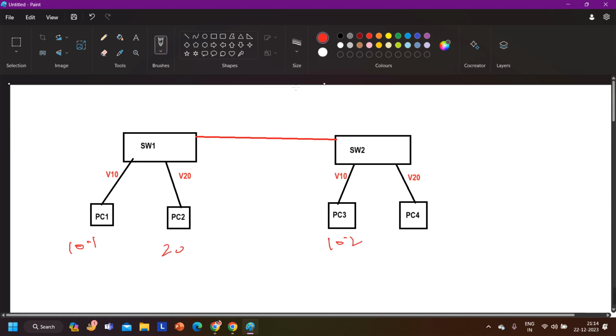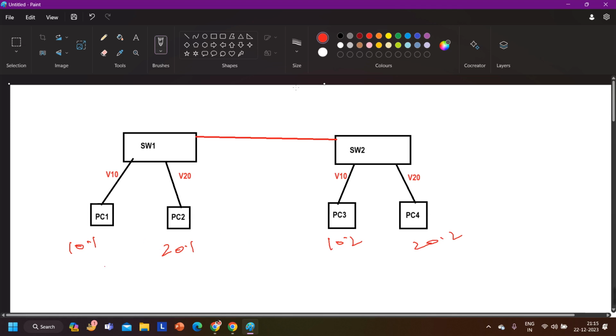PC2 IP address is 20.1. PC4 IP address is 20.2. Can 10.1 ping 10.2? I think no. If no, then tell me why.